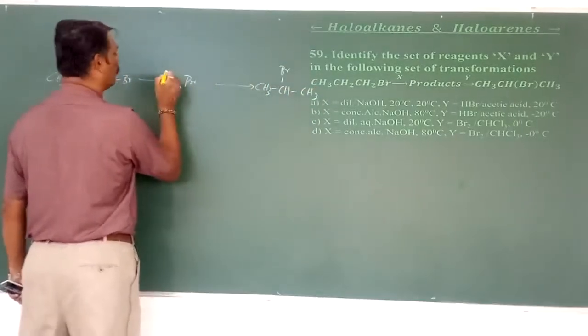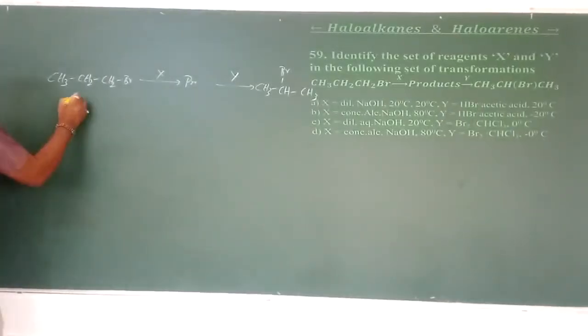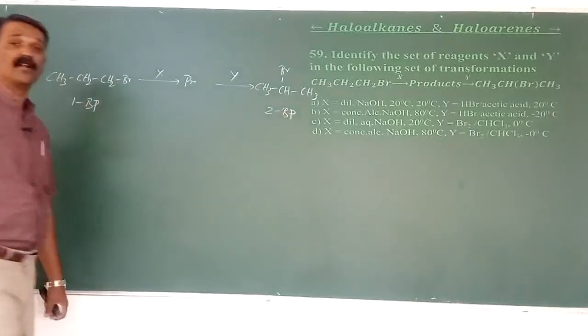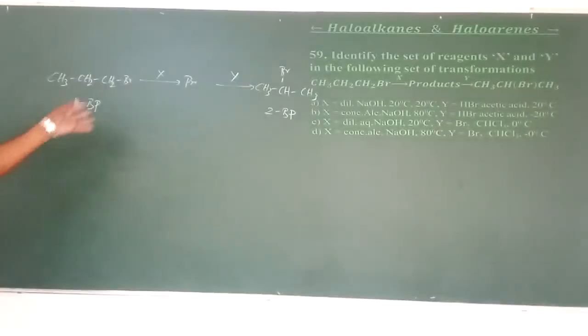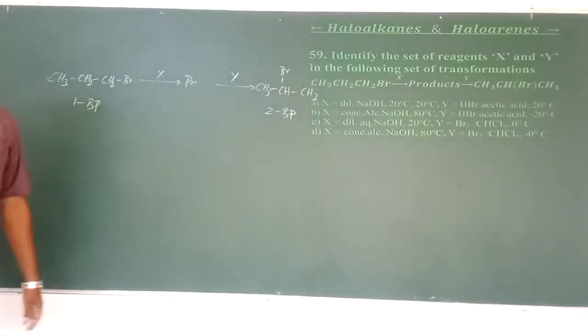This is carried out in the presence of X, and then Y. This is called 1-BP and this is called 2-BP. What is BP here? Bromopropane: 1-bromopropane and 2-bromopropane. Are we converting 1-bromopropane into 2-bromopropane directly or indirectly here?